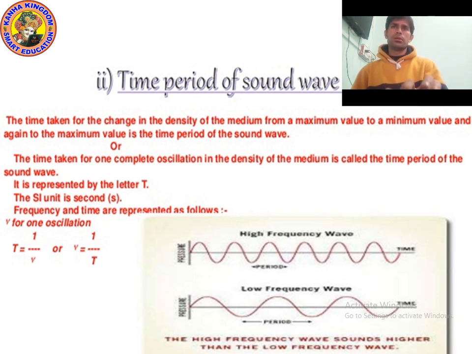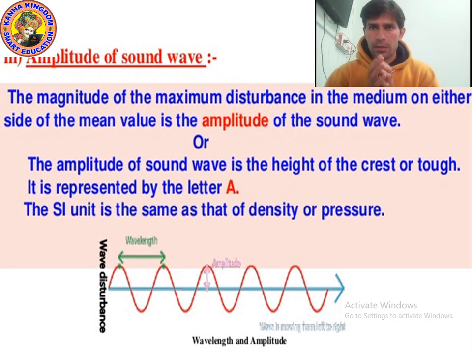Now, kids, let's talk about the amplitude. Let's move on to the next point: the amplitude of a sound wave. The magnitude of maximum disturbance in the medium on either side of the mean value is called the amplitude of the sound wave. So what is amplitude?